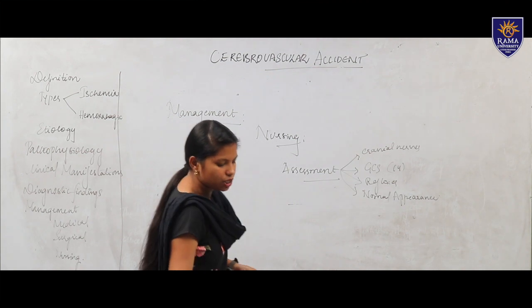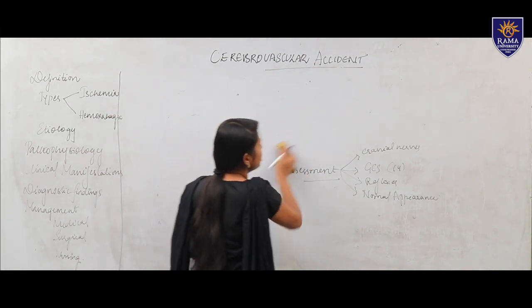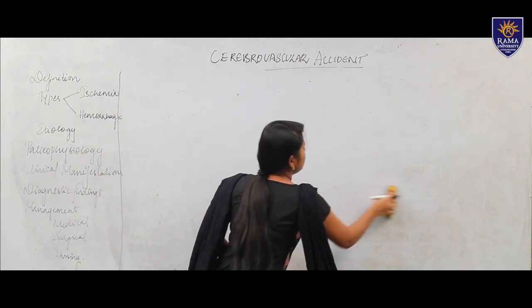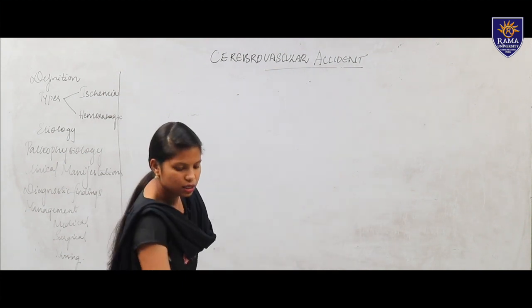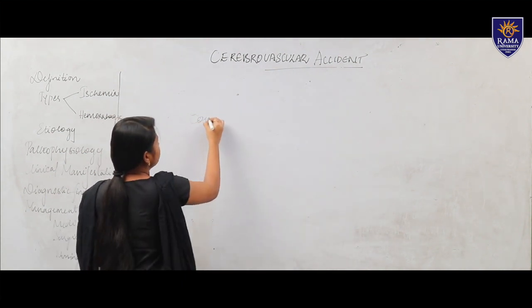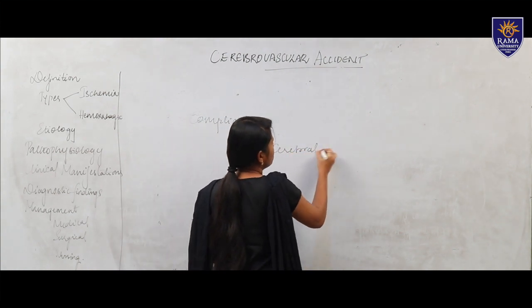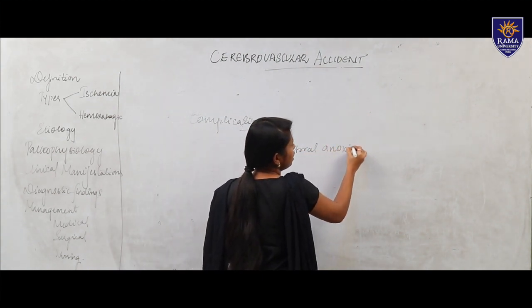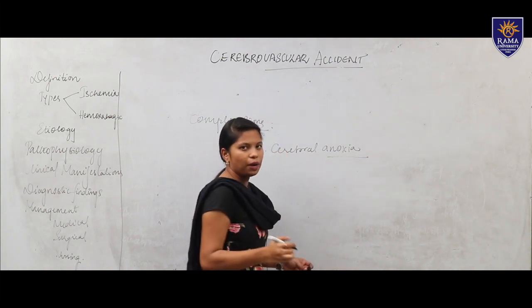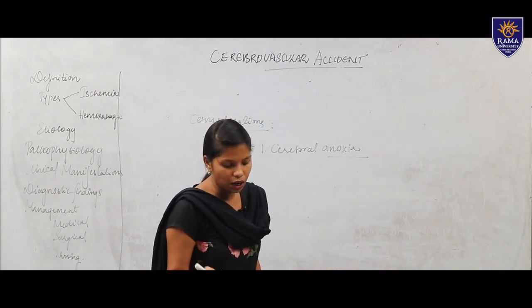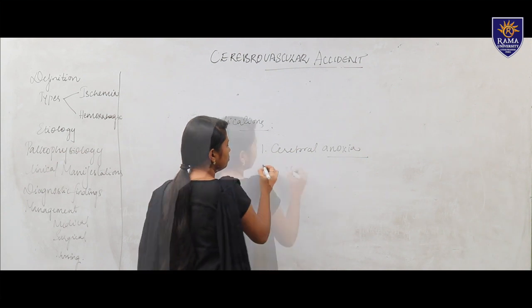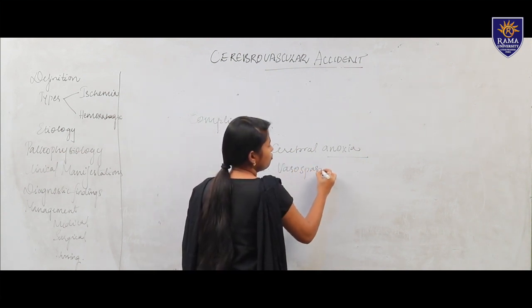Moving to complications. CVA itself is a major complicated case. In complications, the first one is cerebral anoxia. Anoxia is when there is no oxygen supply to the brain. Then vasospasm, where there is a constriction of a blood vessel.